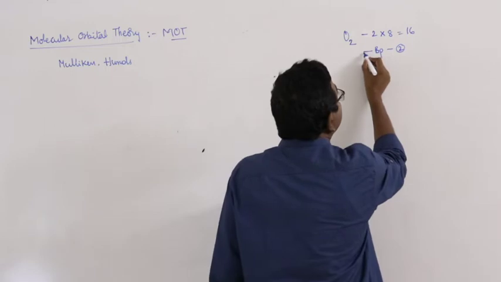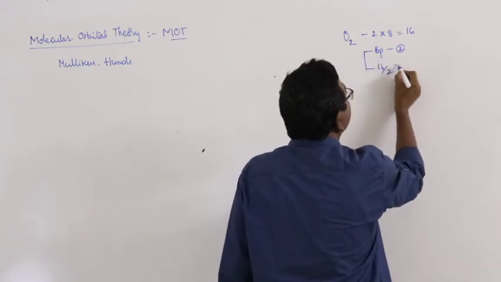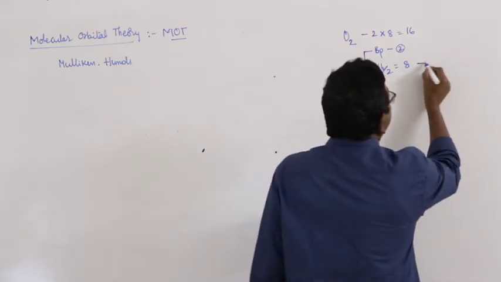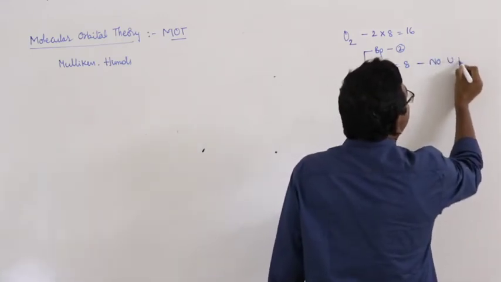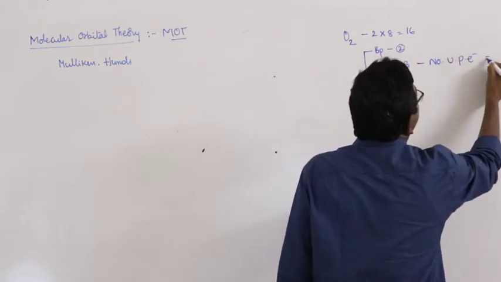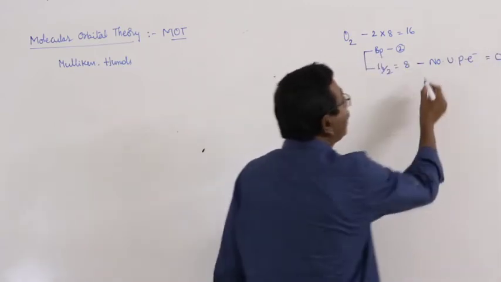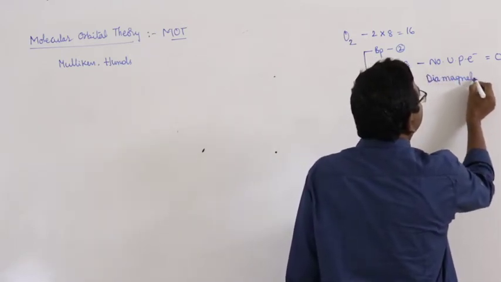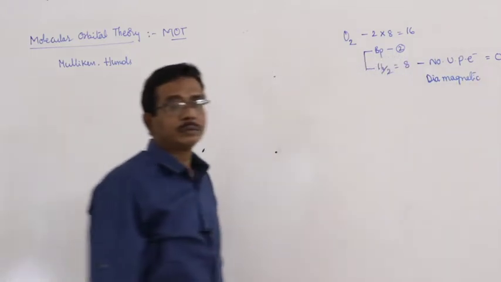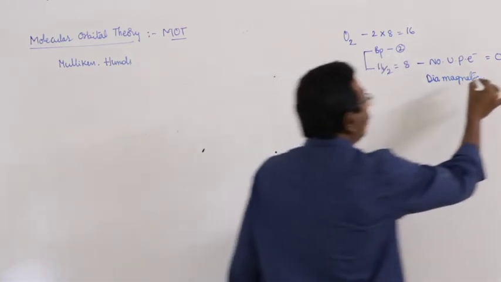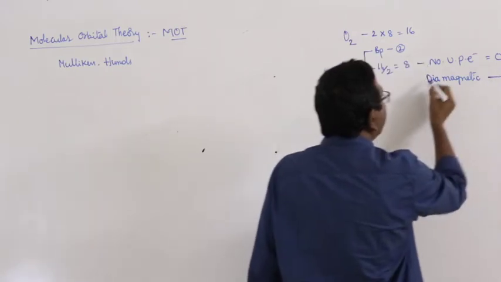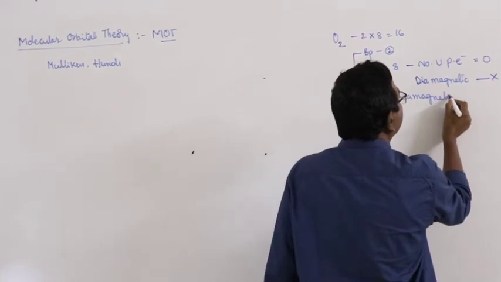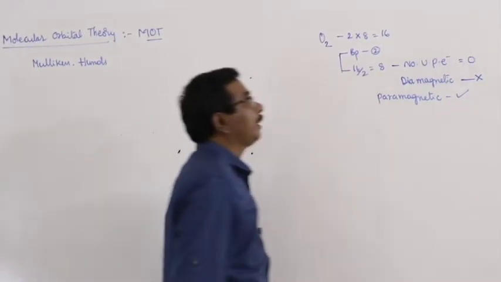Now totally the 16 electrons appear as 8 electron pairs, which means the number of unpaired electrons in oxygen molecule is equal to 0. So the nature of oxygen molecule would be diamagnetic. But this is not correct. Experimentally, oxygen molecule is paramagnetic.